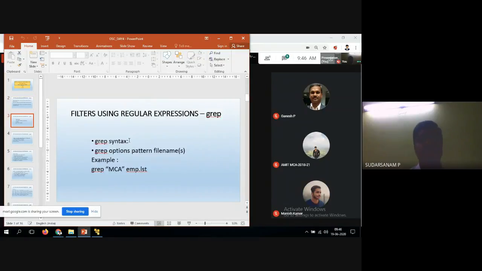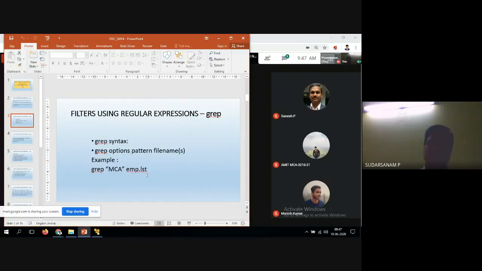Now, filter using regular expressions, grep. The grep syntax is nothing but grep, options, pattern, file names. An example is grep mca emp.list. For example, I'll take one file with some information, like different departments: MCA, MBA, BE.